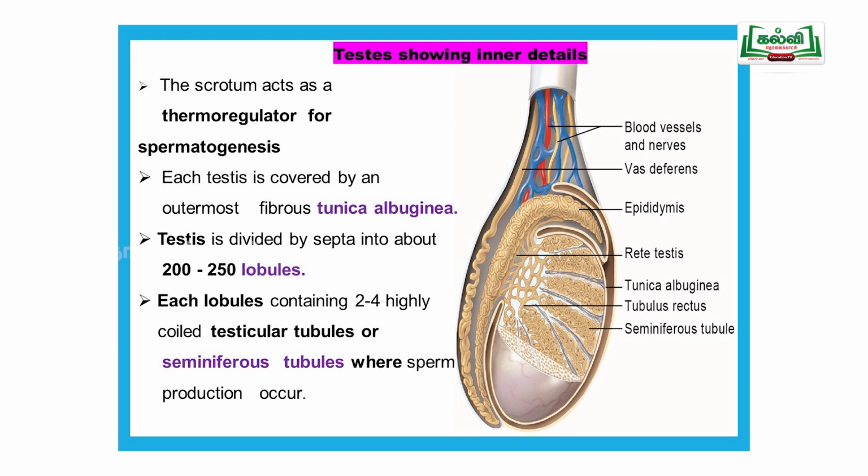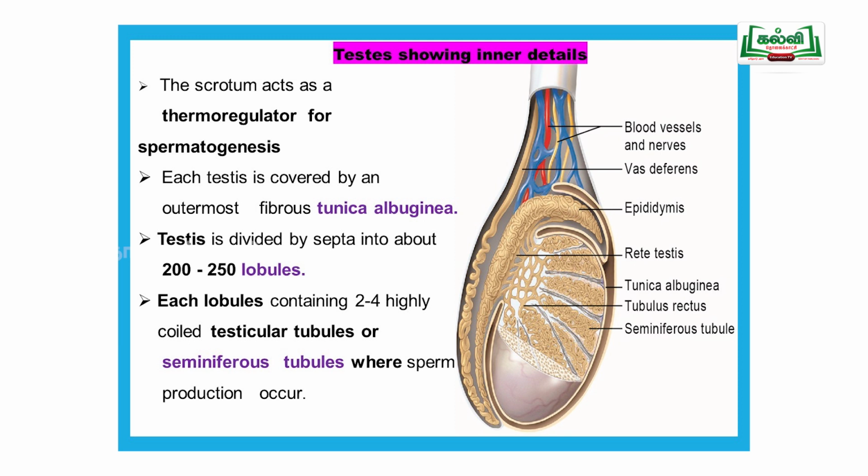Then each testis is covered by an outermost fibrous cover. You can see the picture here. The outermost covering layer is called the tunica albuginea. Inside that, the testis is divided into many lobes. Here you can see the lobe. Each lobe is divided into many smaller lobules. How many lobules? Approximately 200 to 250 lobules are there.